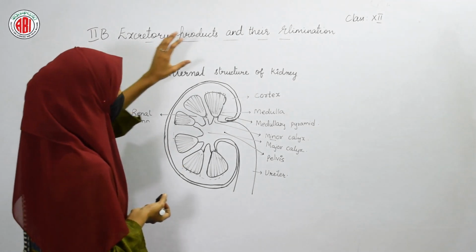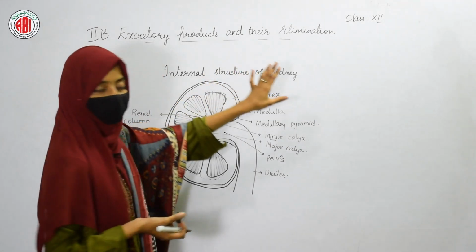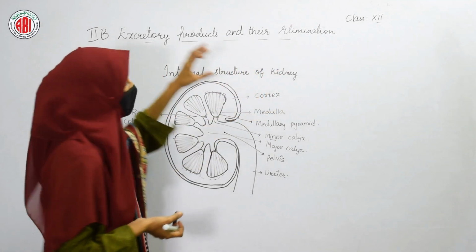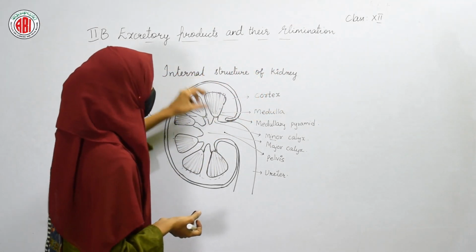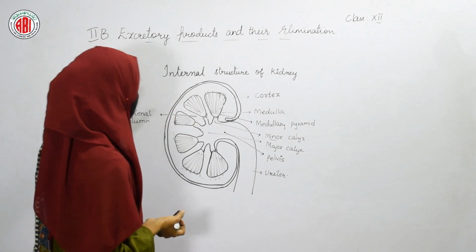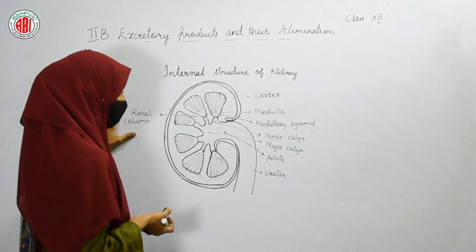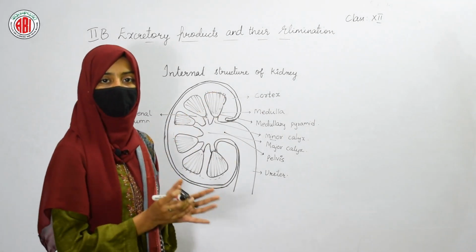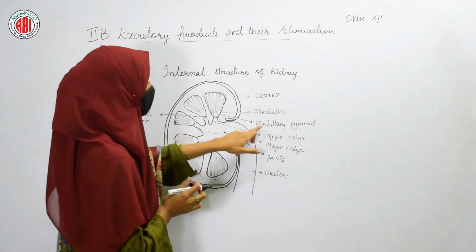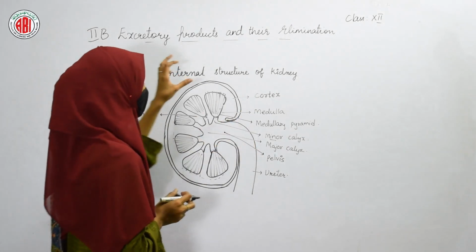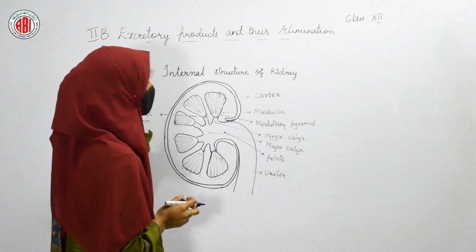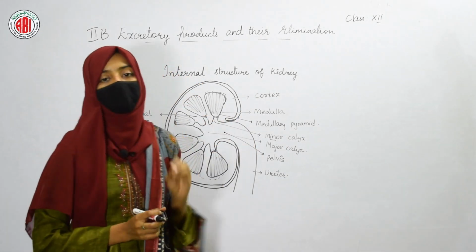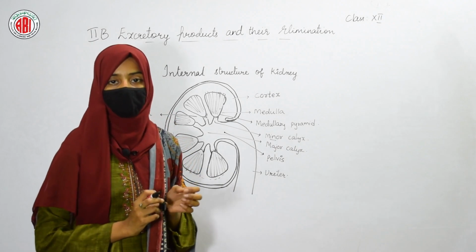When you see the cortex, this is the outermost region of our kidney. This cortex region extends in between the medullary pyramids, and we call that region the renal column. In the medulla, in the internal region of our kidney, medullary pyramids are present, and inside the medullary pyramids, some thread-like structures are found.